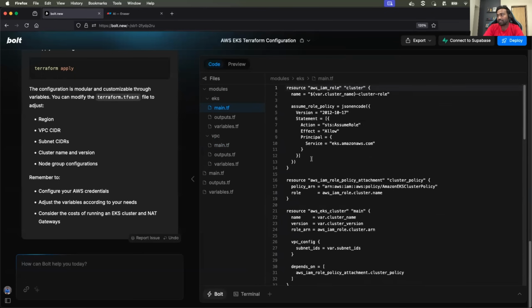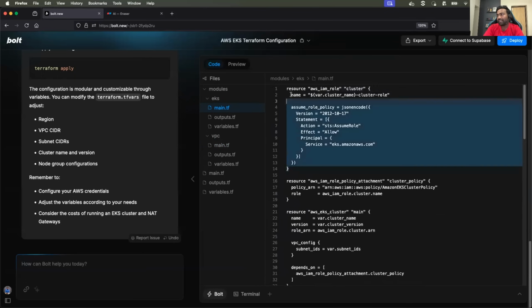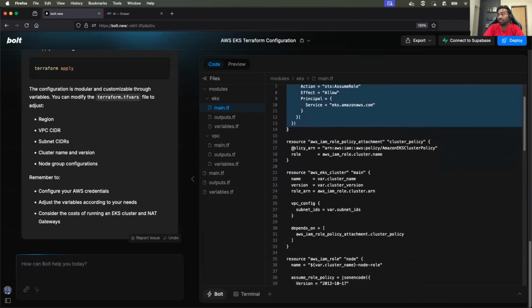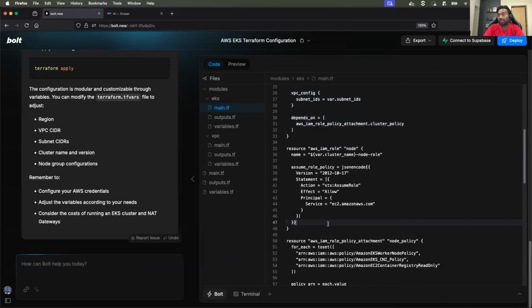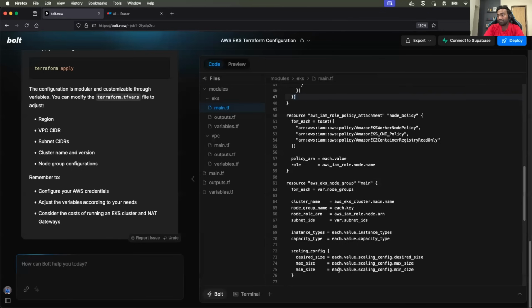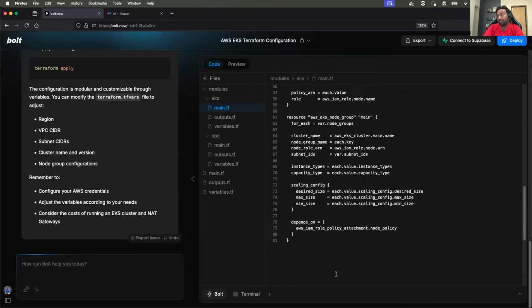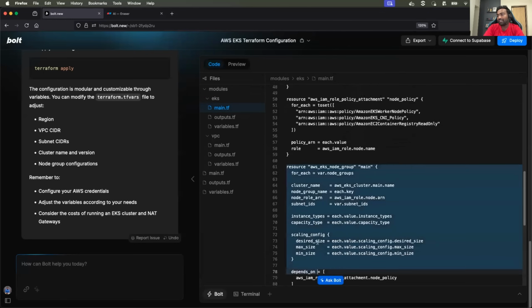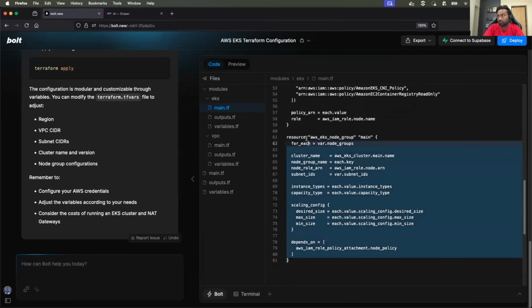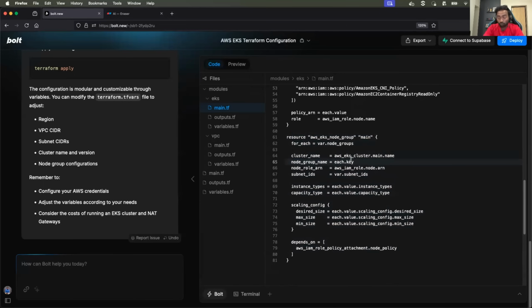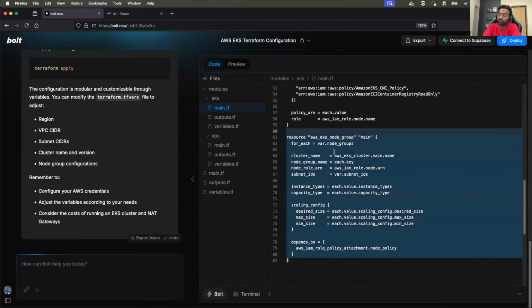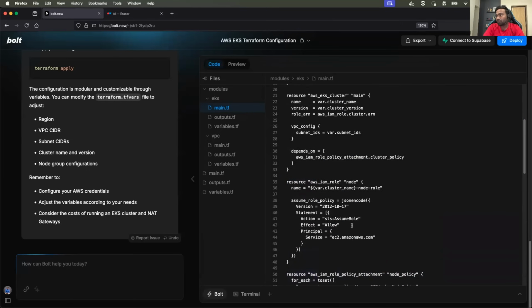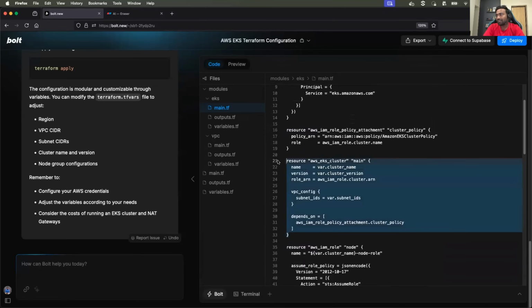So in EKS, first it created the IAM role. Okay, quite good. And then it attached the policy to the IAM role. Fine. This is again the policy attachment. And then it said, okay, these are the EKS node groups. Looks good again. Previously, when I tried, it also did not create the EKS node groups. I had to explicitly ask it to add the code for EKS nodes. Looks like, again, it refreshed its memory. Anyways, so it created the EKS nodes, and this is the EKS cluster.